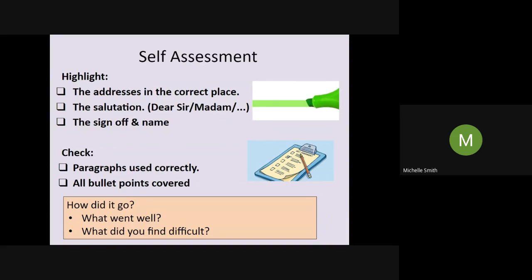Okay, so take a couple of minutes though and just do a little bit of self-reflection. What did you master today? And what do you think you still need to develop moving forward? It can be something as simple as, I felt like I managed to get the word count in the time, or it could be something like, I'm really impressed with my spelling today. I'm really impressed with the fact that I remembered all my paragraphs today. So take a few minutes, pause the video, make sure you write down those self-assessment reflections.